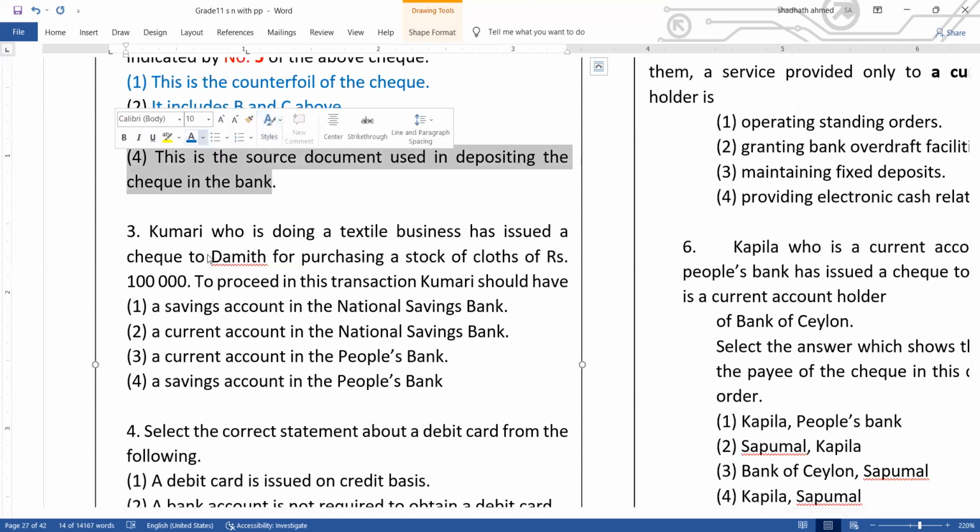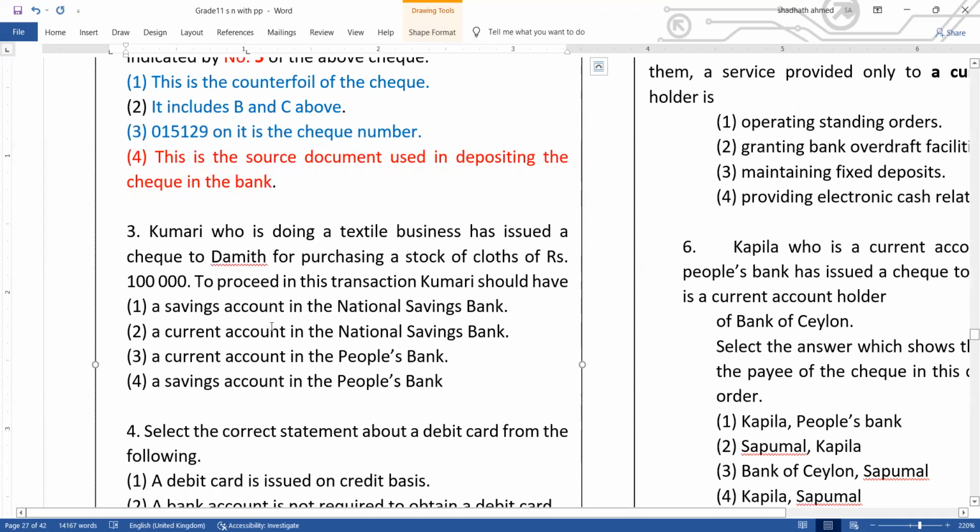They ask only for the wrong one, the incorrect one. That is not the source document for depositing a check. It's a source document for issuing a check. So the statement is incorrect. The answer is number 4.